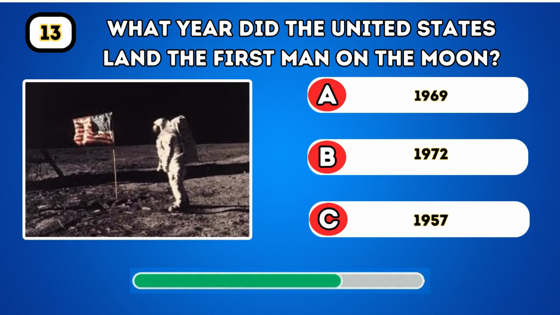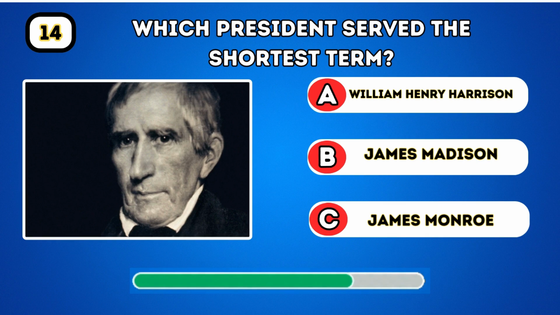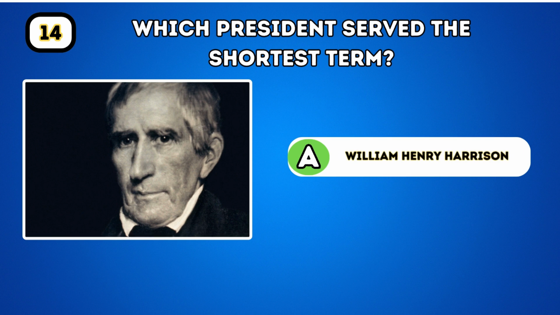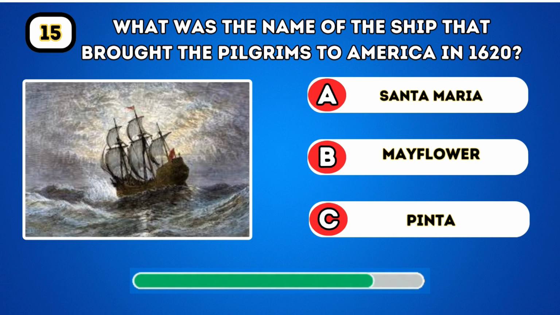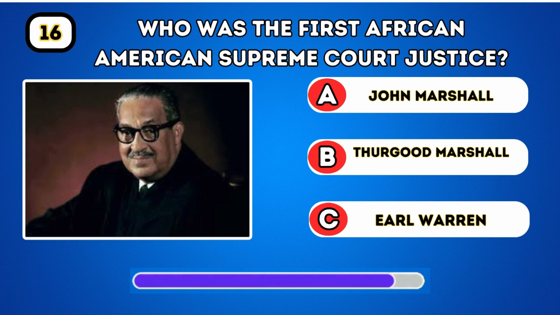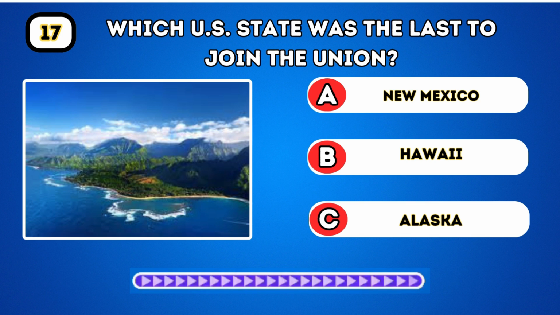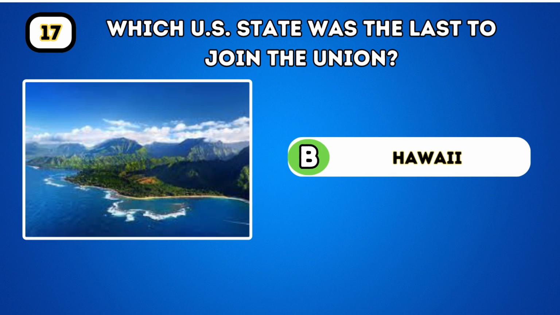What year did the United States land the first man on the moon? 1969. Which president served the shortest term? William Henry Harrison. What was the name of the ship that brought the Pilgrims to America in 1620? Mayflower. Who was the first African-American Supreme Court Justice? Thurgood Marshall. Which U.S. state was the last to join the Union? Hawaii.